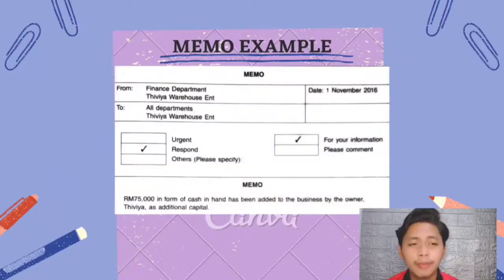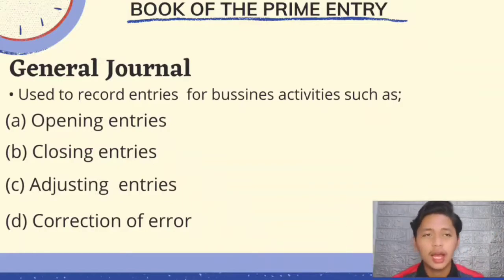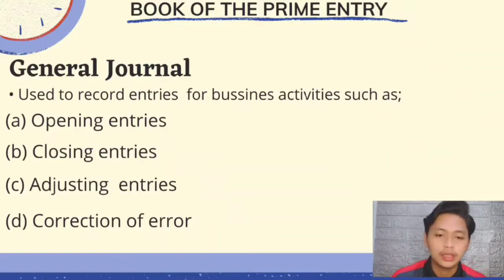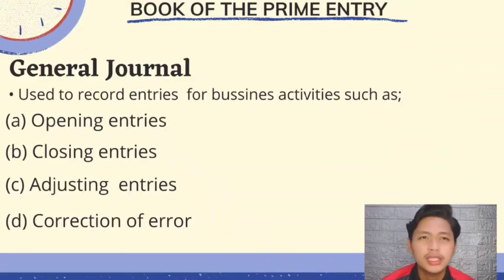This is the memo example. Books of prime entry: general journal. General journal is used to record entries for business such as opening entries, closing entries, and adjusting entries. I have the example of adjusting entries, like depreciation, allowance for receivable, accrual and prepayment, purchase and sale of fixed assets on credit, and correction of error.